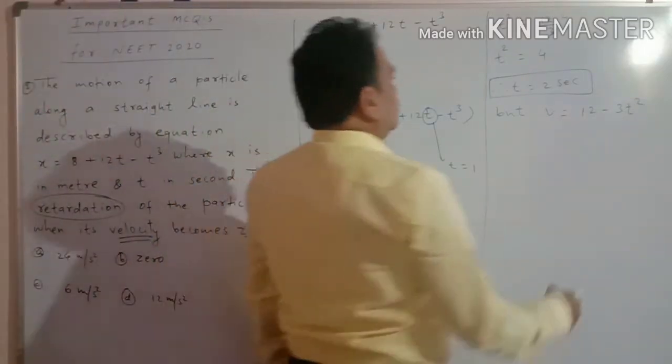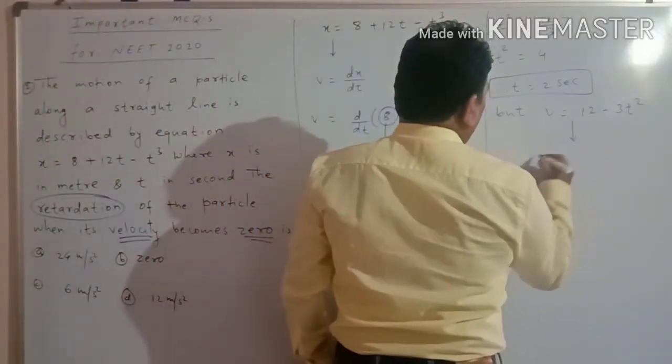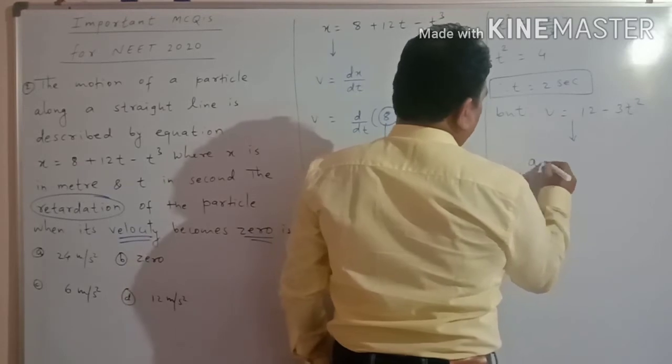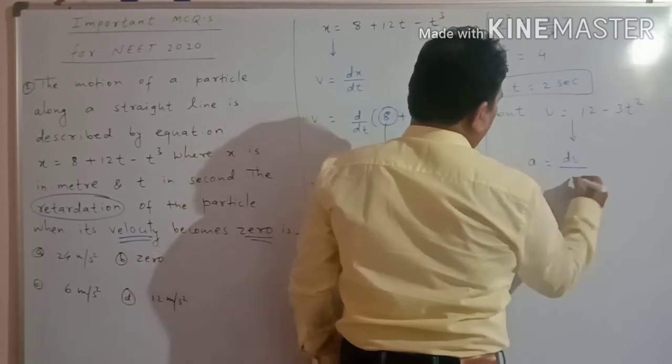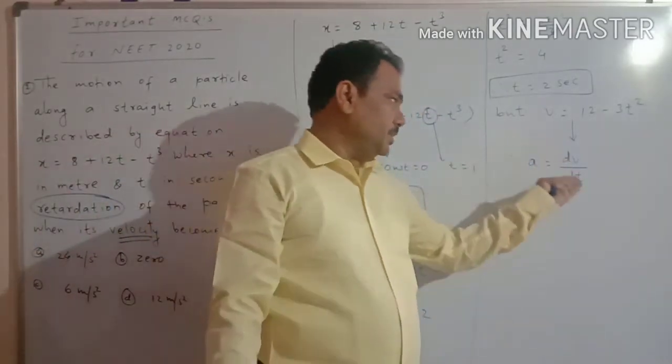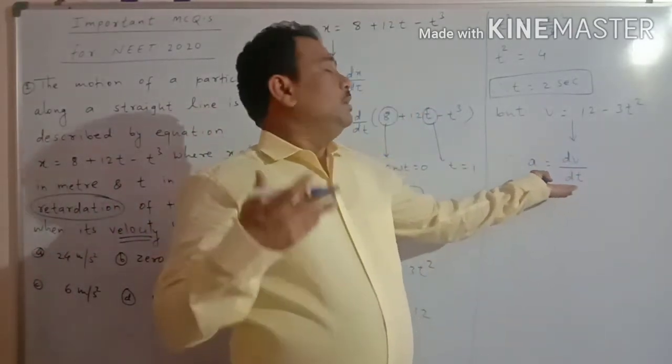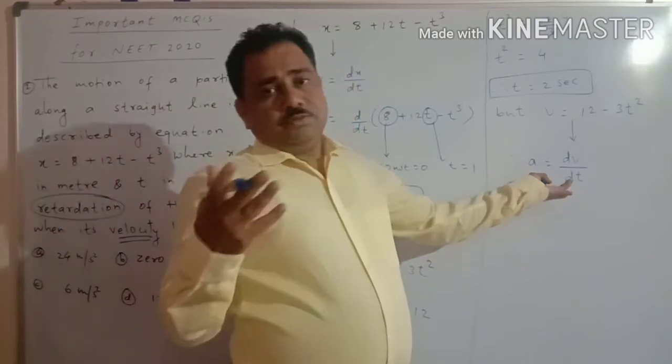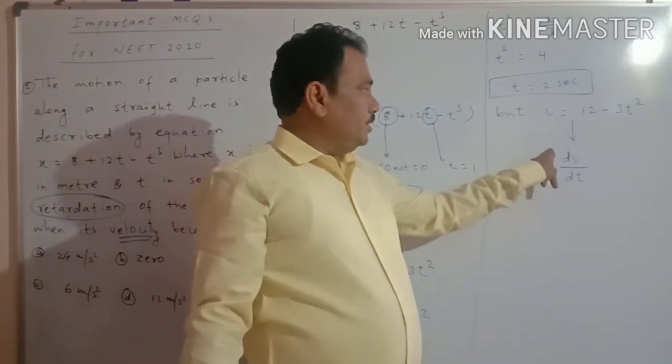Now using this velocity we have to calculate acceleration. Acceleration is the derivative of velocity, that is dv by dt, the rate of change of velocity with respect to time. This simple basic concept you must know: a is equal to dv by dt.